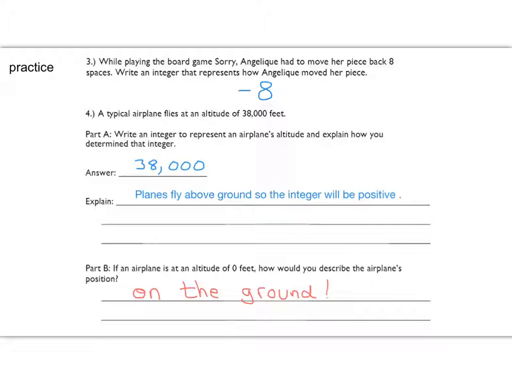Again, if we're talking about airplanes, obviously they are flying up in the air, so their altitudes will be positive, but if they are actually on the ground, you could say the altitude is 0, and it's like whether they're sitting there or maybe they are taking off or just landing, something like that. All right, so go ahead and turn to the next page.